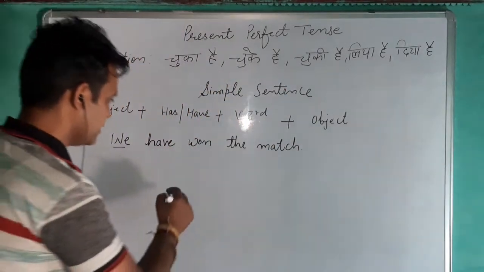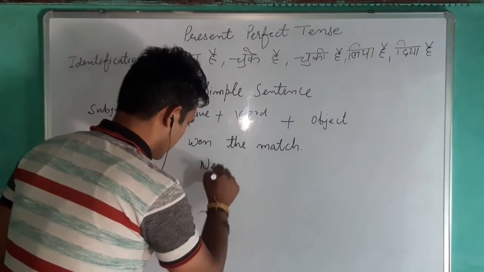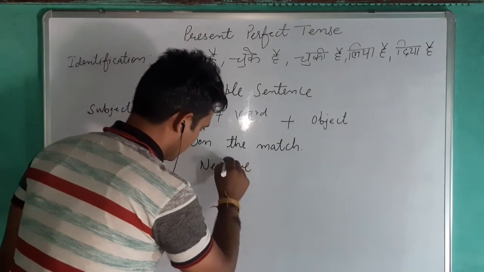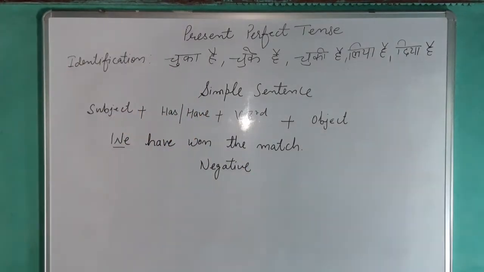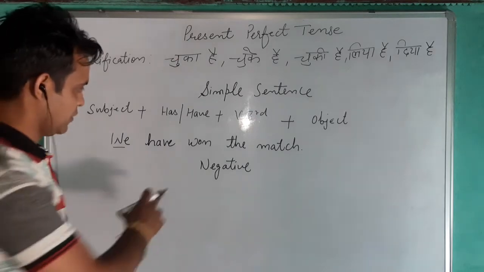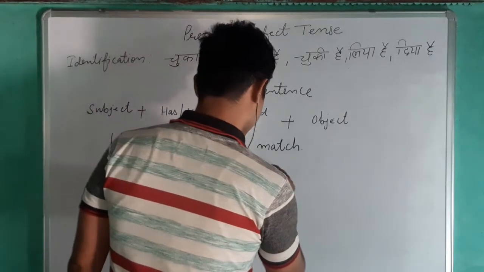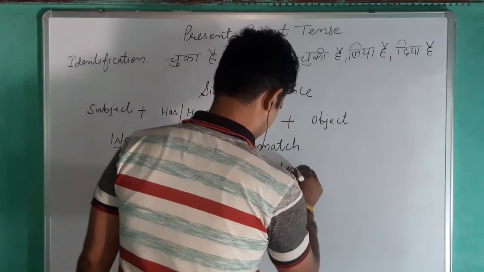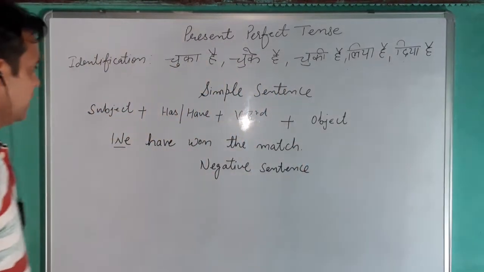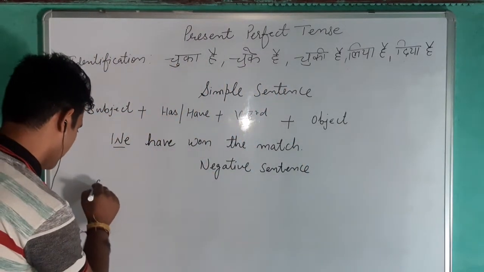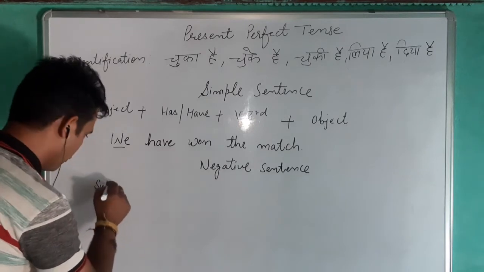Now the negative sentence, it's very simple. If you are following the rules and the pattern of making sentences in the tense, then you will find it very easy. In a negative sentence, use not with the helping verb.